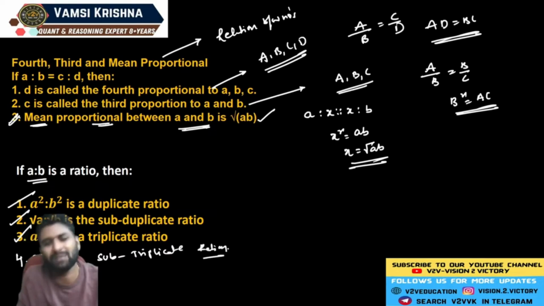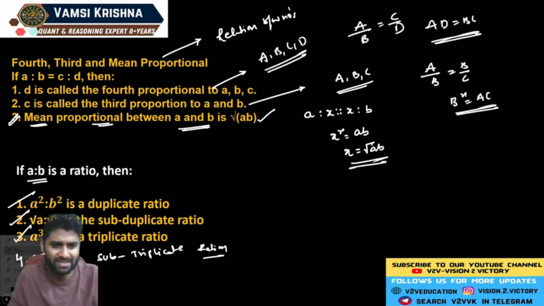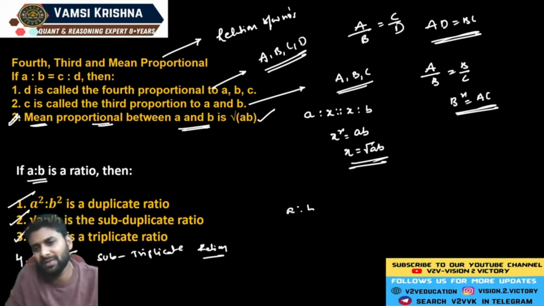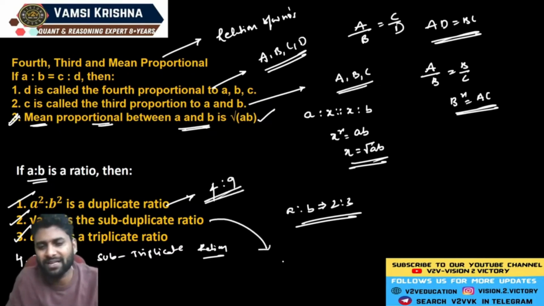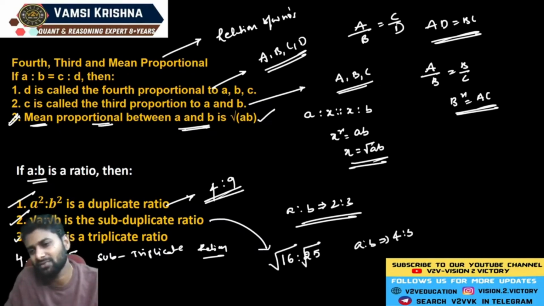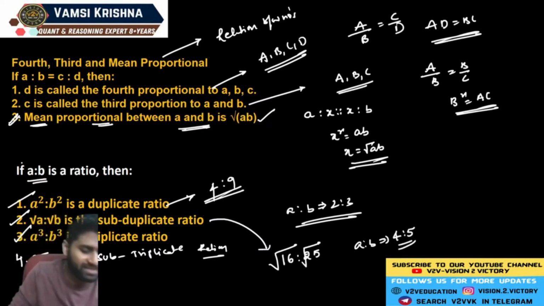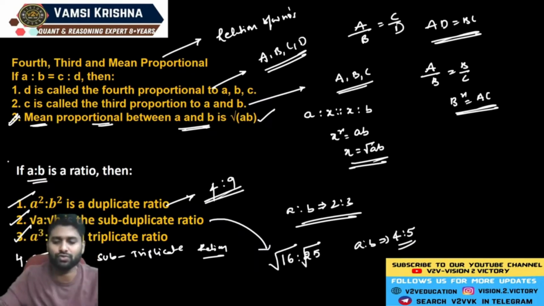Let me give an example to understand this concept. If A is to B is equal to 2 is to 3, what is the duplicate ratio? It's 4 is to 9. For example, if the subduplicate ratio of the given values is 16 is to 25, then what are those values? Just take the square of those numbers and you get those values. So try to understand these basic definitions, then you can solve those questions, guys.